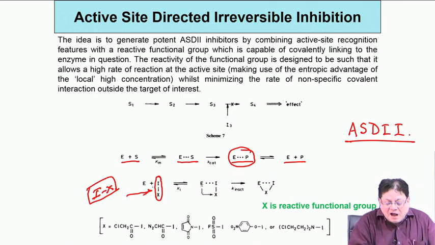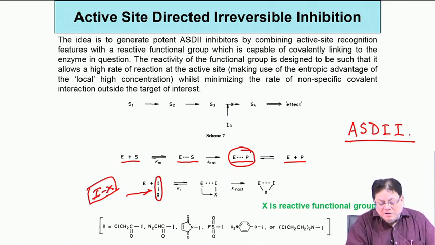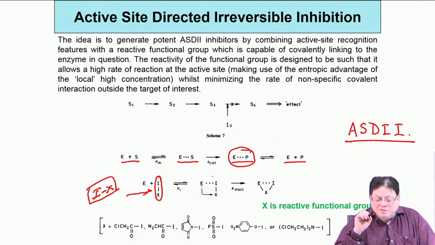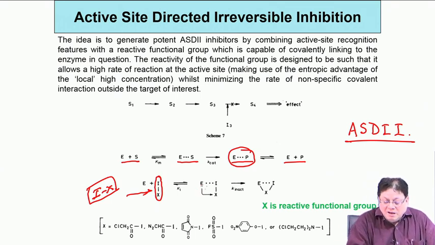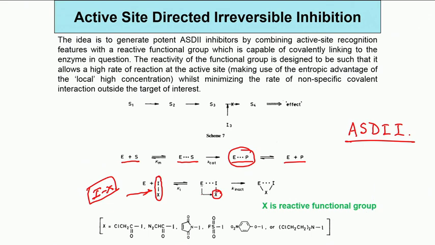So, now what happens? This I x will go, because it has this complementarity. It goes and binds to the enzyme at the active site, but at that point after binding, the enzyme realizes the mistake. It has a lot of reactive functionalities, like lysine NH2 or cysteine thiol, or OH which comes from threonine or serine, or acid functionality such as carboxylate. So, this is now a very reactive X functional group that reacts with one of the amino acid residues present in the enzyme active site.